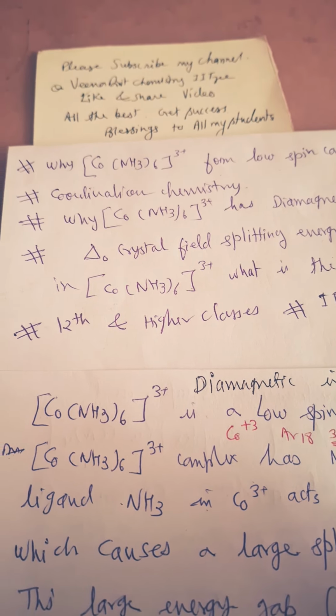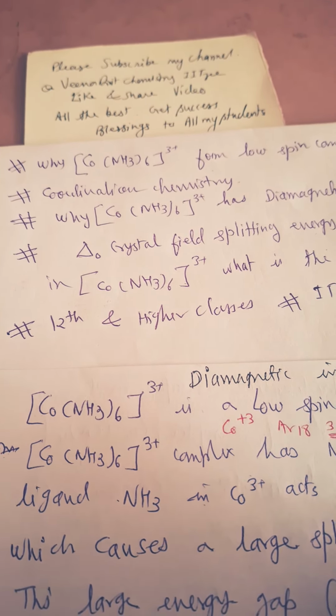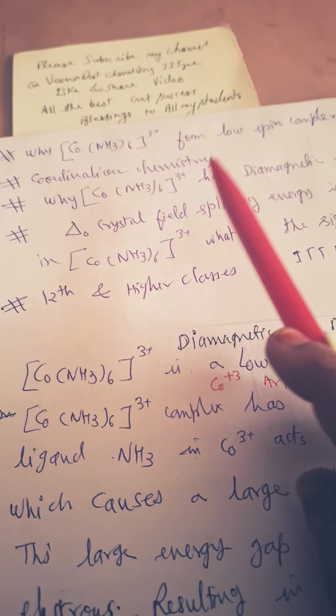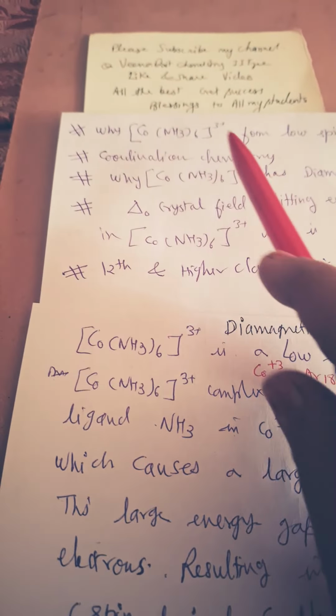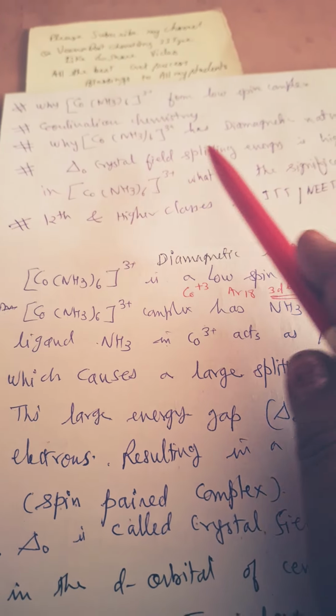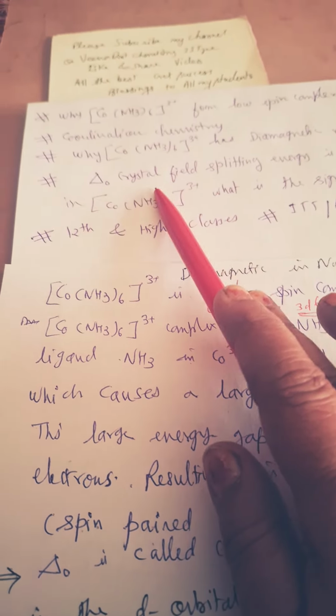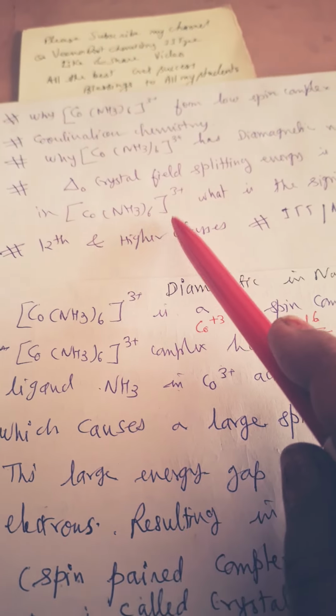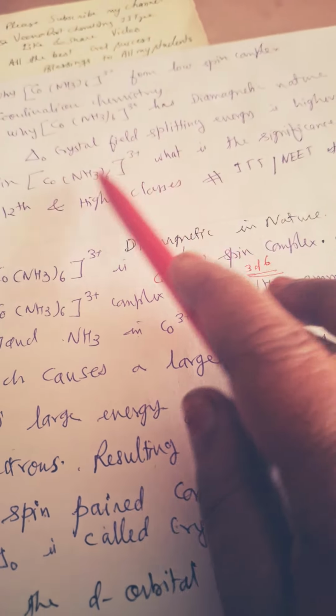Hello student, here we discuss the coordination compound [Co(NH3)6]3+, the complex ion of cobalt. We will discuss why it is diamagnetic in nature, and what the role of delta O, the crystal field splitting energy, is, which is higher in the case of the [Co(NH3)6]3+ complex.